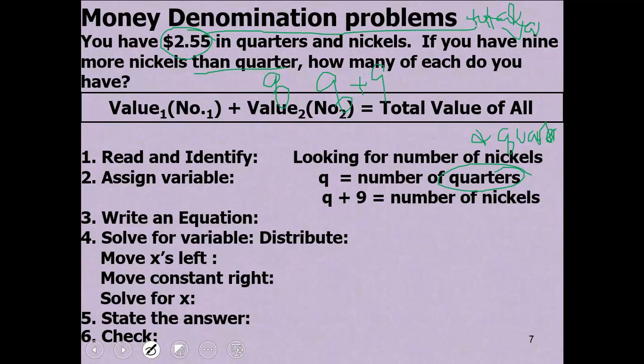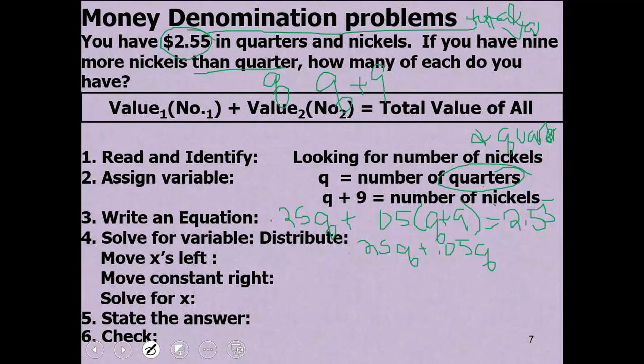What's the value of a quarter? 0.25q, plus, what's the value of the nickel? 0.05 times q plus 9, equals $2.55. So 0.25q plus 0.05q plus 0.45